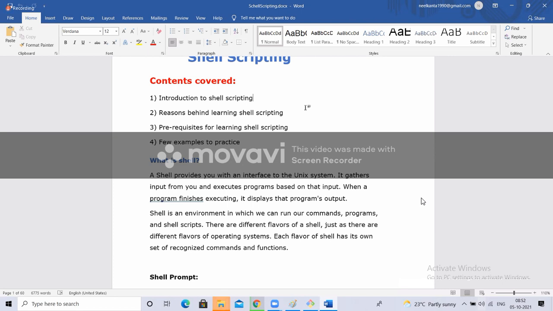You may get a question: sir, you said it's not a programming or scripting language, then why are we learning shell scripting? See, DevOps is an automation process. You use different tools to automate. But what if you have some requirement, like taking backups, and for that purpose there is no tool available in the market? You want to take backups, something like Nexus or something which will take backups, but you don't have a tool in the market. Then what should you do? You have to write your own scripting. If there is no tool, you have to write your own scripting for such cases, and for small deployment purposes like that, we have to write the scripting.